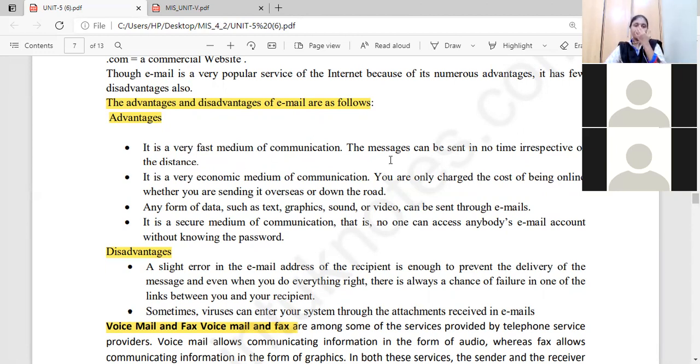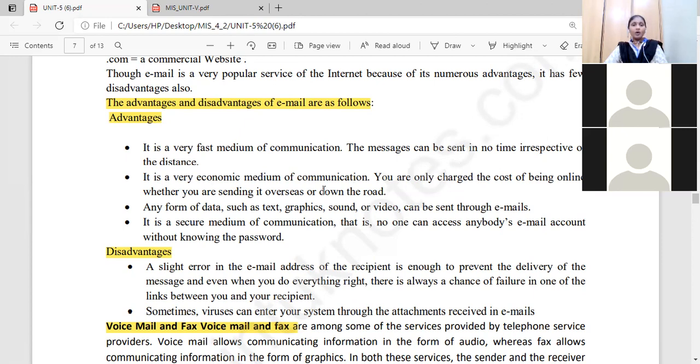If you want to communicate with a person, wherever the person may be, whatever the location, you can easily communicate with this email. These messages can be sent in no time, irrespective of the distance. Whichever places the two persons are living in, irrespective of the distance, we are sending the messages within no time.